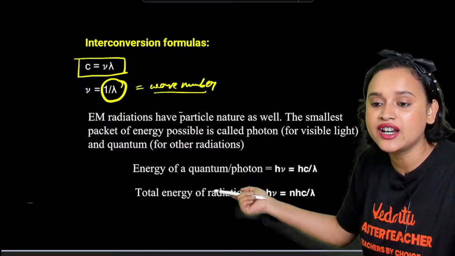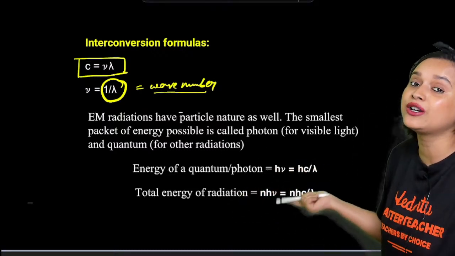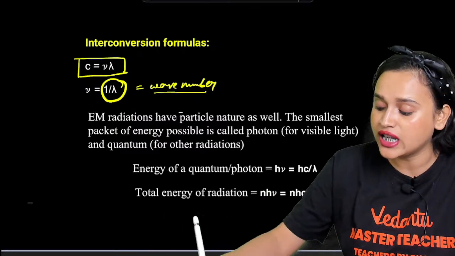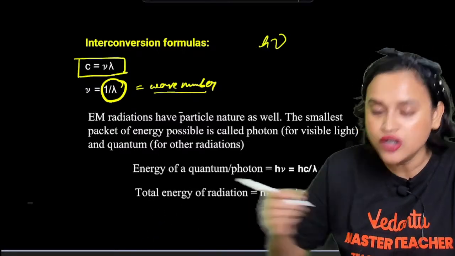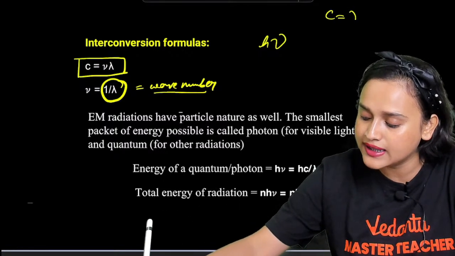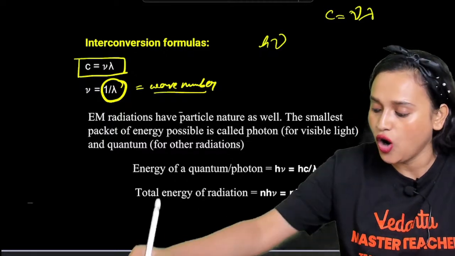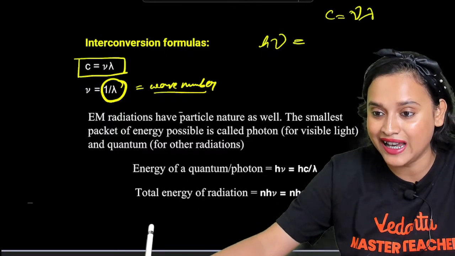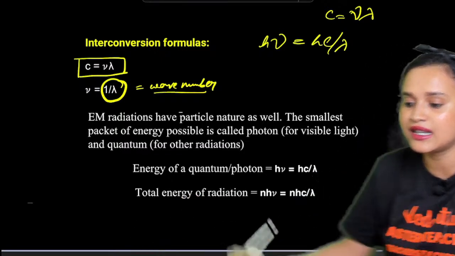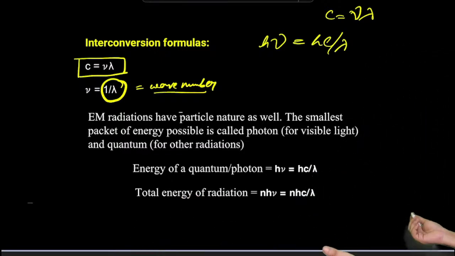So what is the energy of the quantum or the photon? It is equal to h nu, which is equal to hc by lambda. How did we figure it out? If it is h nu, then from the formula C is equal to nu lambda, all you are doing is adding an h here. That means you can definitely write it as hc by lambda. Am I making sense, everybody?